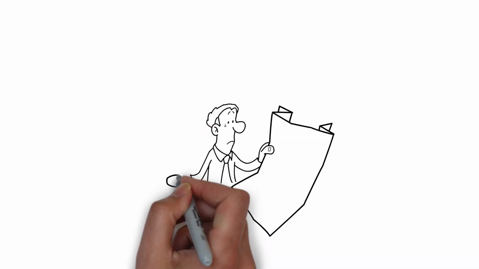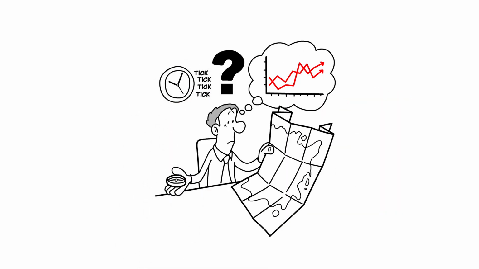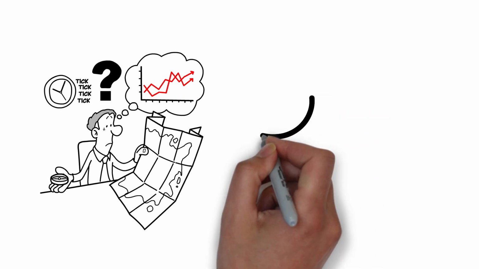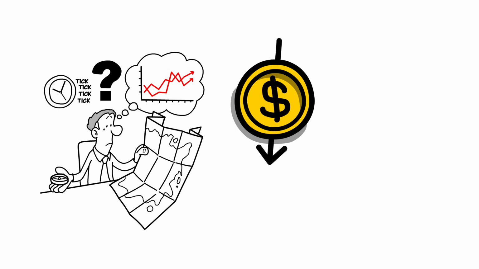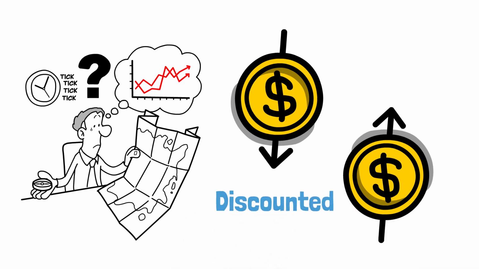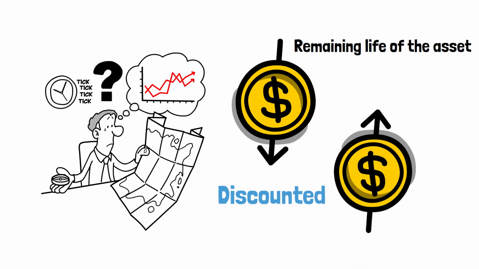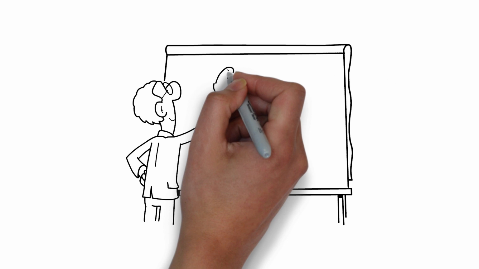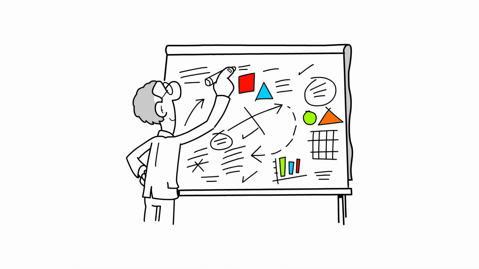The intrinsic value is simply the fair value of the business. In other words, it's what the business is actually worth. The intrinsic value of any stock, bond, or business today is determined by the cash inflows and outflows, discounted at an appropriate interest rate, that can be expected to occur during the remaining life of the asset. In essence, intrinsic value represents a business's current worth derived from the total of its anticipated future cash flows.